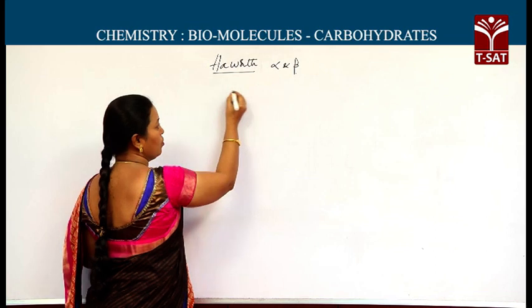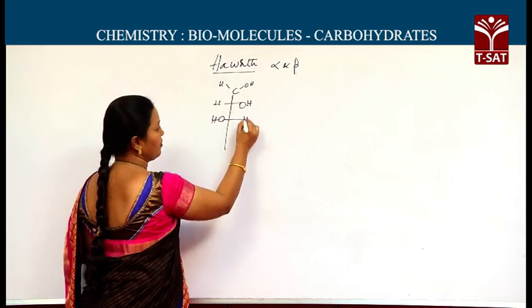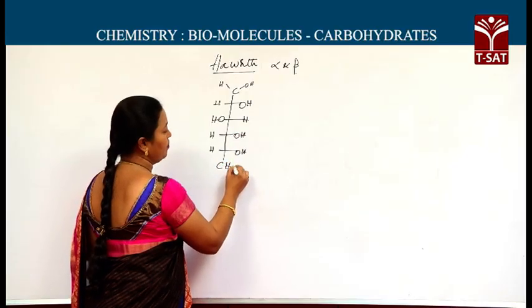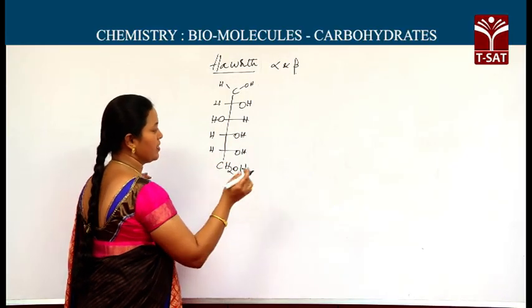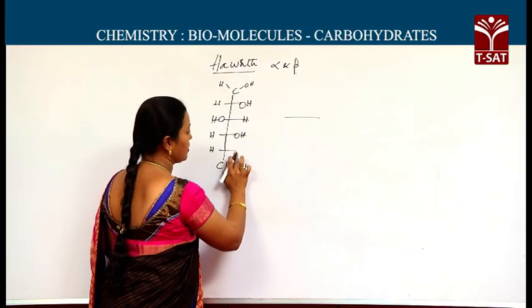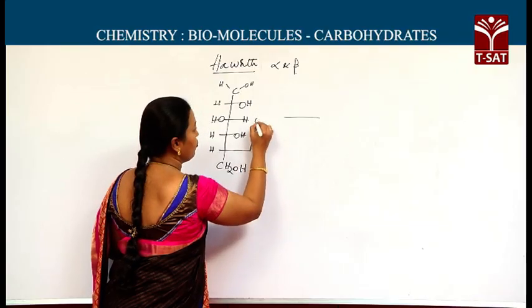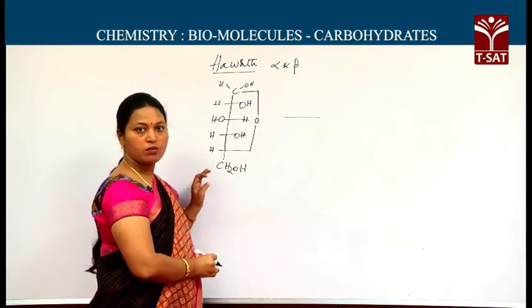Alpha form of the glucose, as I said, has C1 with OH on the right side, C2 with OH on the left side. This is the alpha form. Truly it can be represented. This is an open chain, which I wrote first, and now I am writing the ring form. It is a ring form of the glucose.